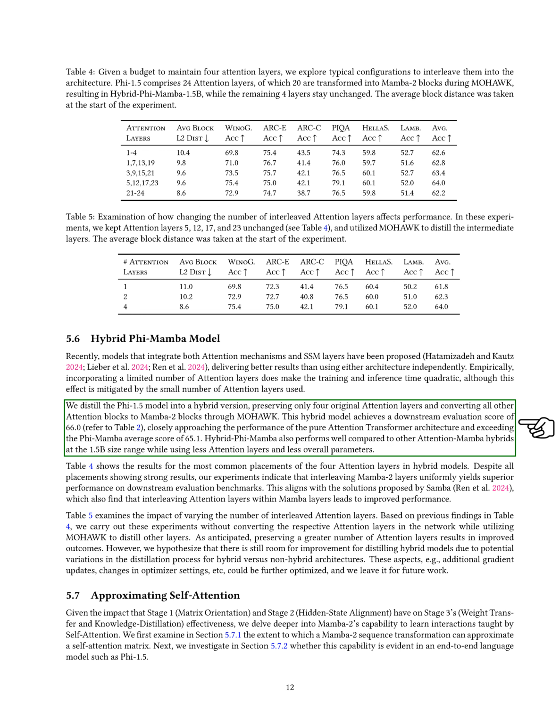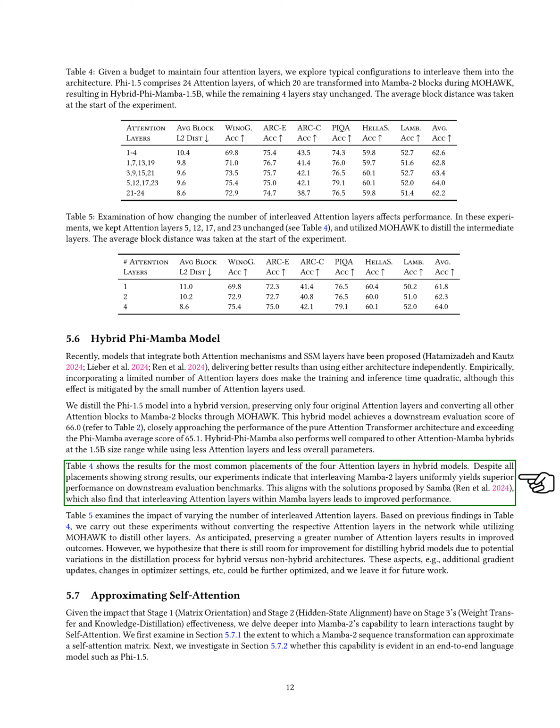The hybrid Phi Mamba model also competes well against other attention Mamba hybrids in the 1.5B size range while using fewer attention layers and parameters. We present results showing the effectiveness of different placements for the 4 attention layers in hybrid models. All placements yielded strong results, but our experiments suggest that evenly interleaving Mamba 2 layers leads to the best performance